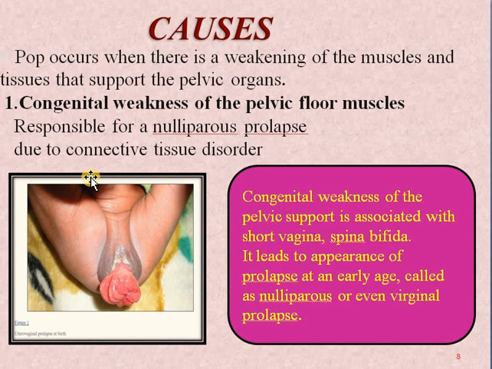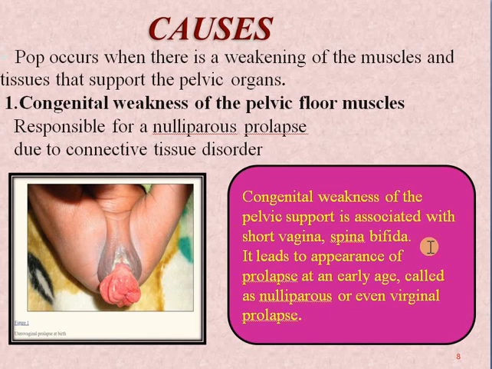If we see this picture, this is a newborn baby born with prolapse of the vaginal wall, prolapse of the genitalia. Congenital weakness of the pelvic floor muscles is the reason for nulliparous prolapse, or we even call it virginal prolapse, virginal or nulliparous prolapse. This is always associated with some kind of congenital disease like short vagina or spina bifida.